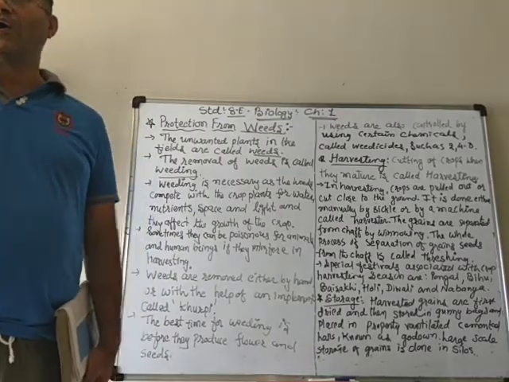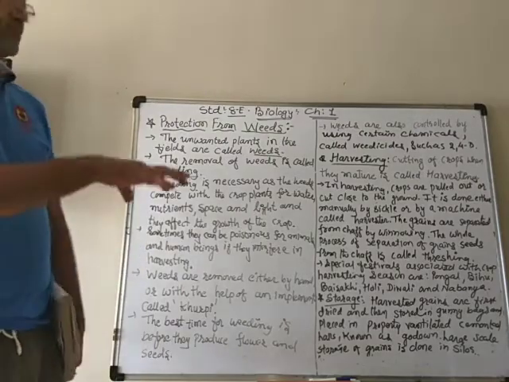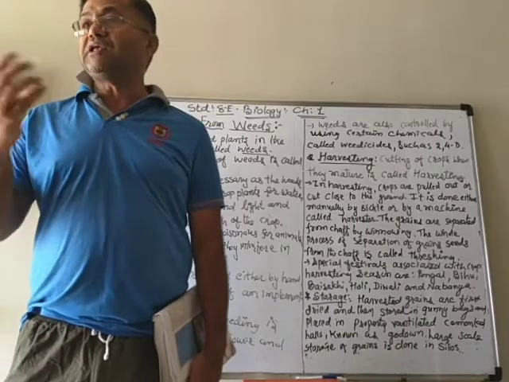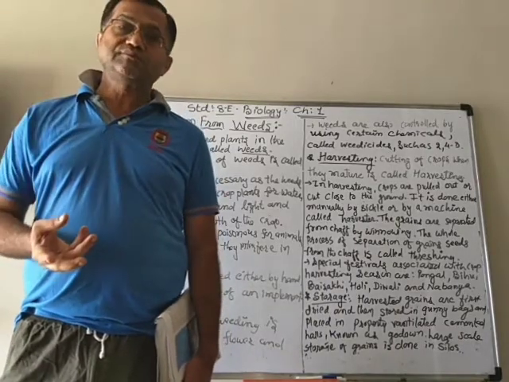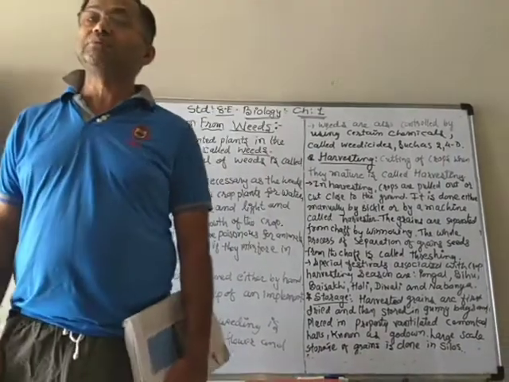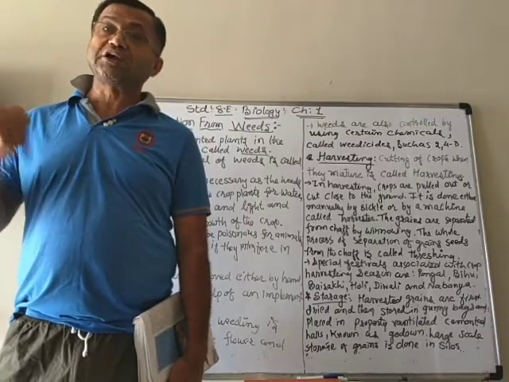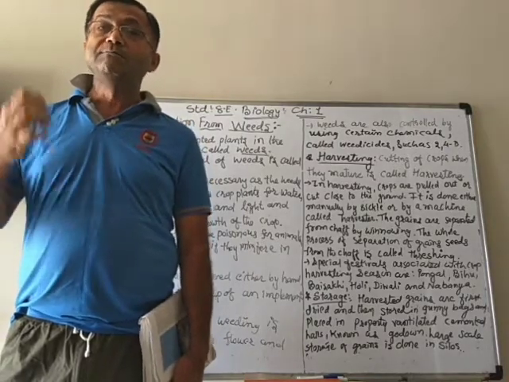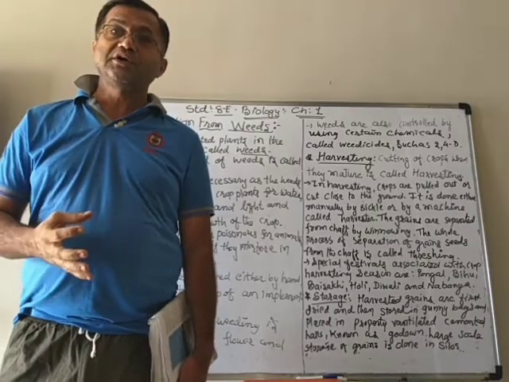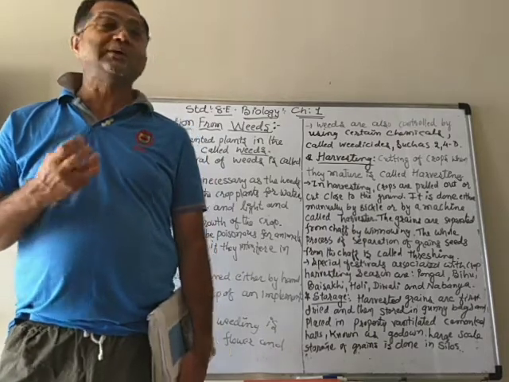And in between also, when the crop is growing, if you see some weeds again, you can remove them from time to time, so that they will not affect the growth of our main crop. Otherwise, the quality of our crops will be poor, sometimes very poor.